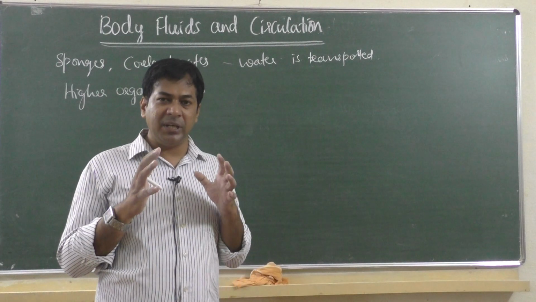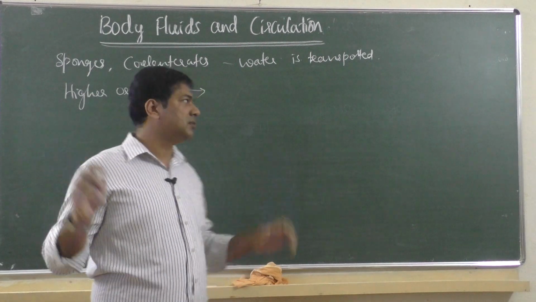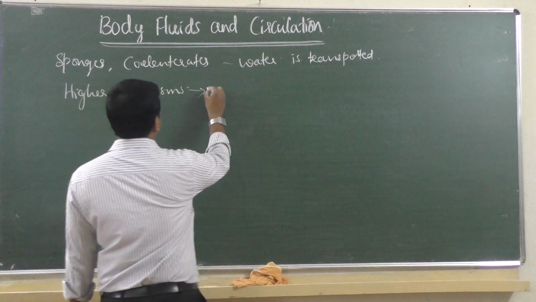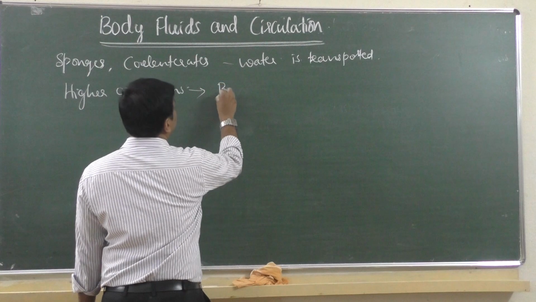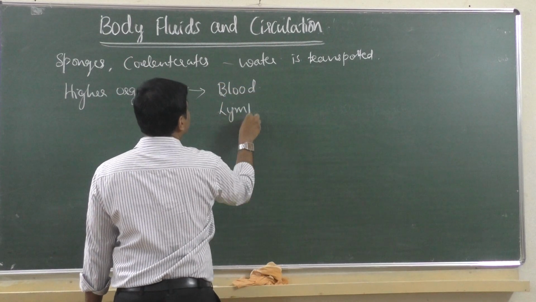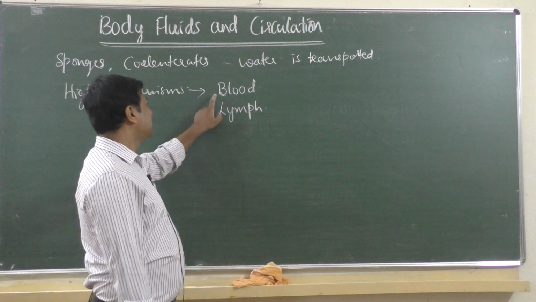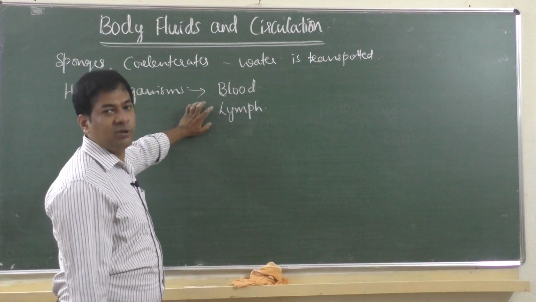Then oxygenated blood from the heart goes to all the body parts. So in higher organisms, body fluids are blood and lymph. Not or, and, because we have blood also, we have lymph also.